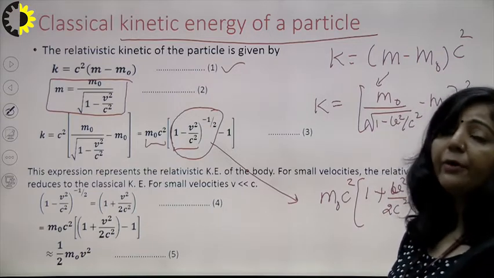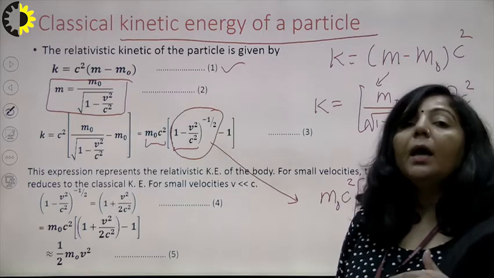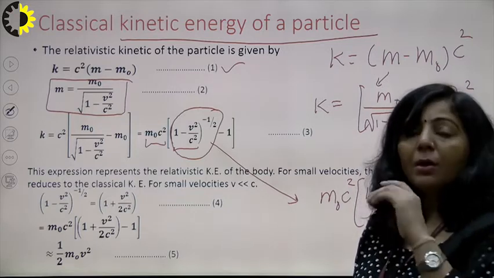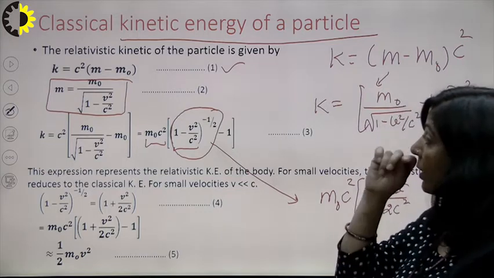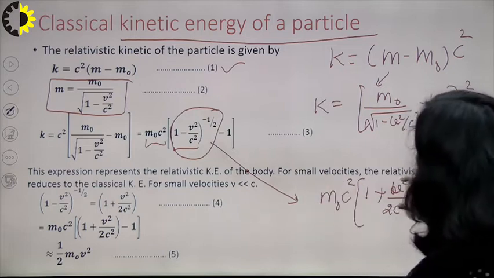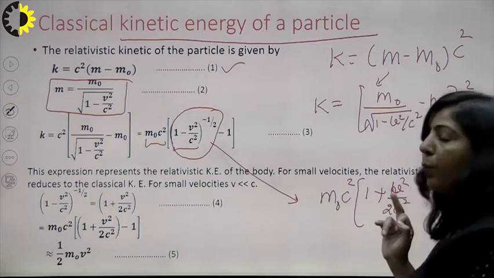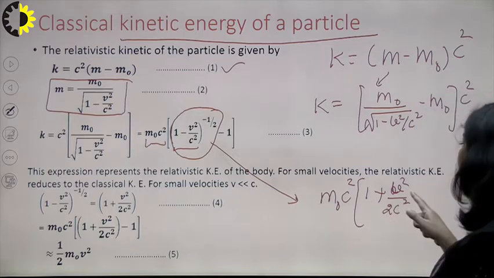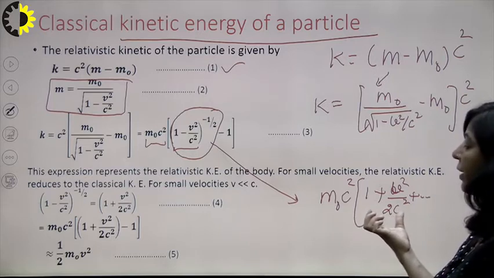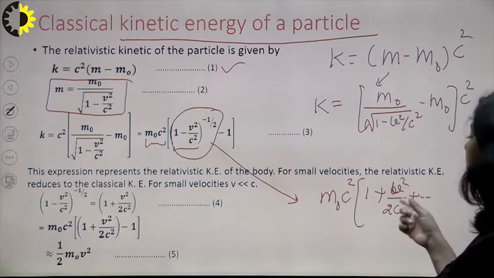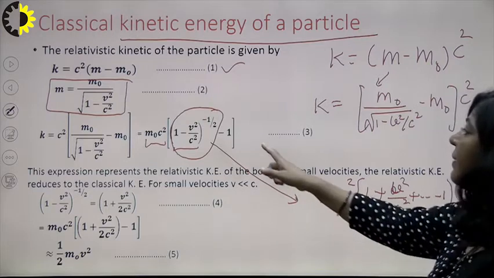And since the value of c is 3 into 10 raised to power 8 meter per second, and the higher powers of c have a larger value in the denominator, it means the higher terms in this binomial expansion have very small value with respect to 1. So with respect to 1, you can neglect those higher terms. So only the terms which we are taking here, that is only 1 plus v square upon 2c square, neglecting higher terms. And finally you have this minus 1 there.